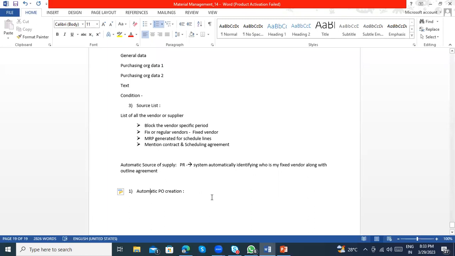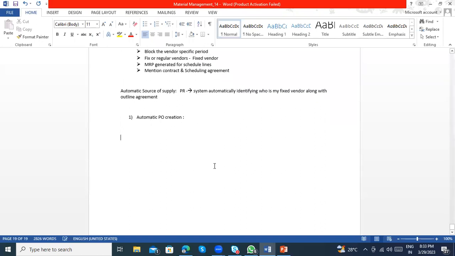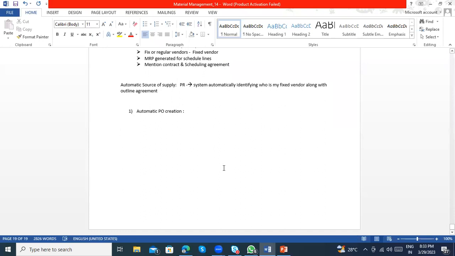Clear? Yeah. So in which scenario will it work? If my client has many operations regularly, say they regularly get 1,000 purchase requisitions, converting these manually to purchase orders is time-taking and needs more manpower. So they will activate the automatic PO creation functionality, then maintain the source list and info record.